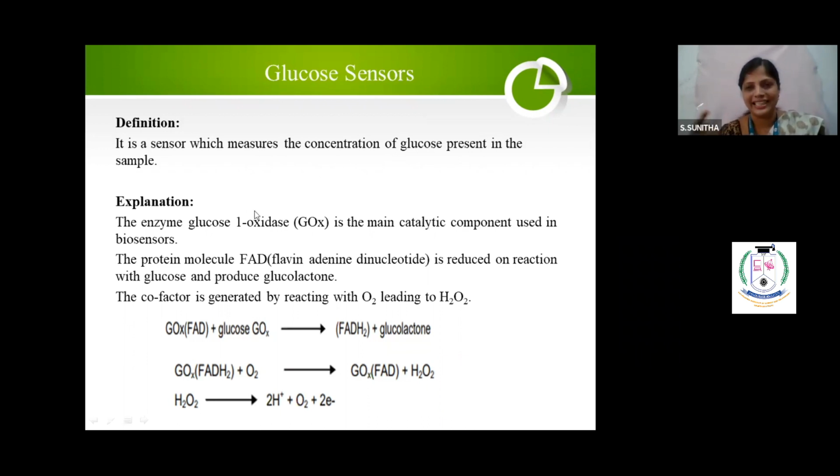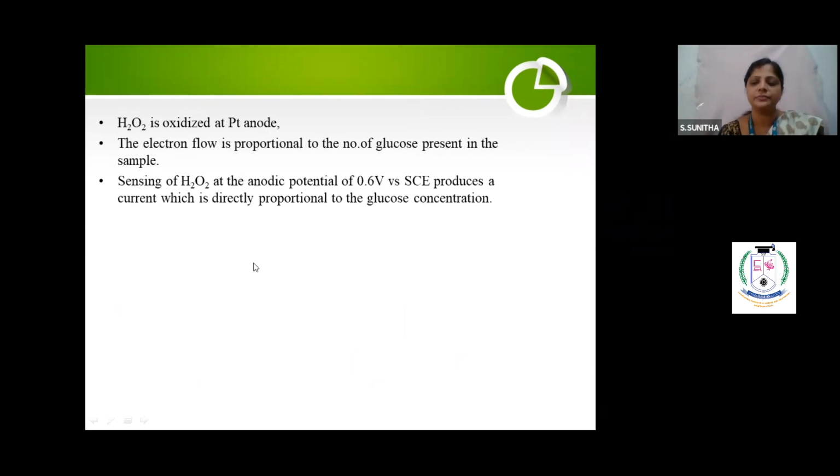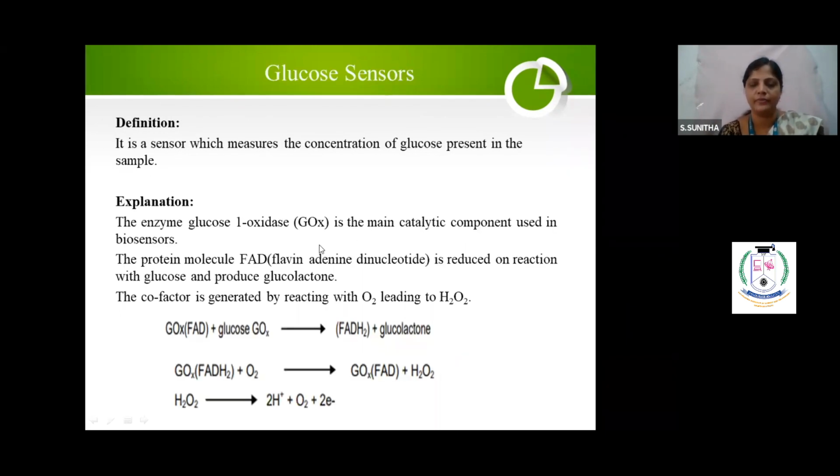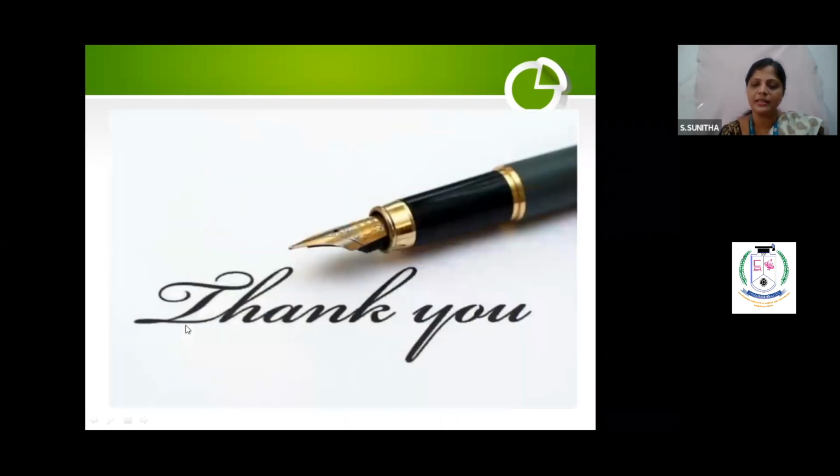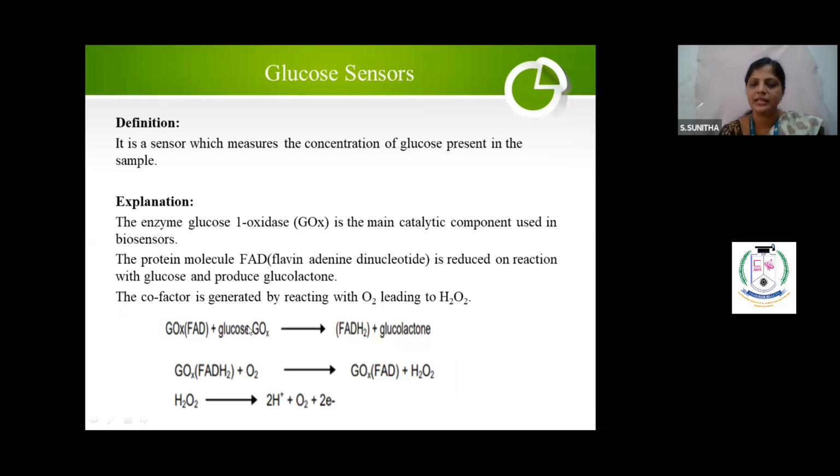So you will keep one strip. Now what does the strip mean? That strip contains the enzyme which is nothing but glucose oxidase. It is the main catalyst. It is bound with this protein molecule, which is nothing but flavin adenine dinucleotide. You understand? First, this one will be present in the strip. Is it clear? Now, this will react with the glucose present in the sample, and it will be reduced, and glucose is converted into gluconolactone.